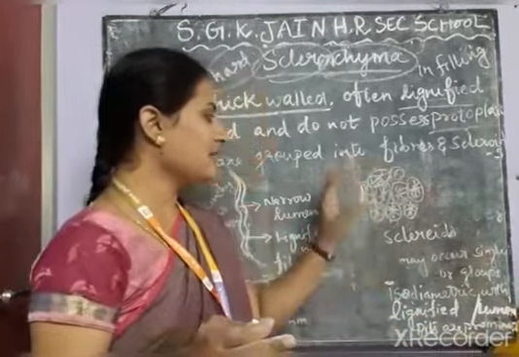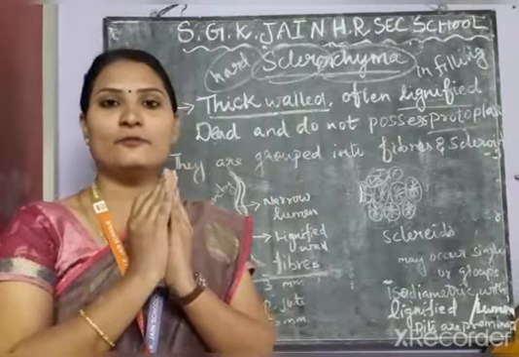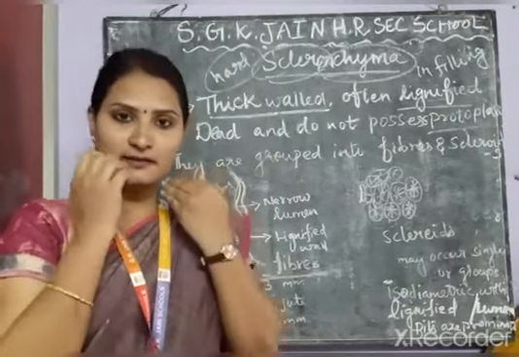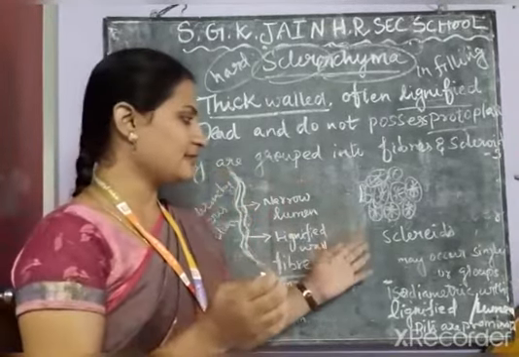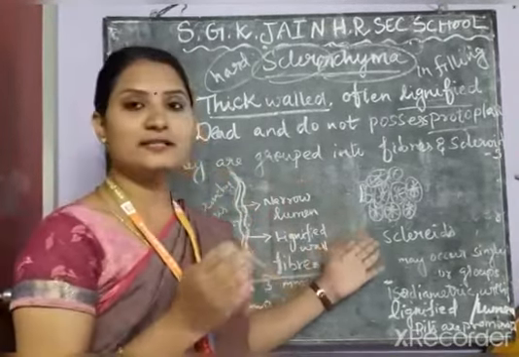For example, the hardness of the walnut shell and coconut shell is because of sclereids. Sclereids also give grittiness to some fruits like sapota and guava.